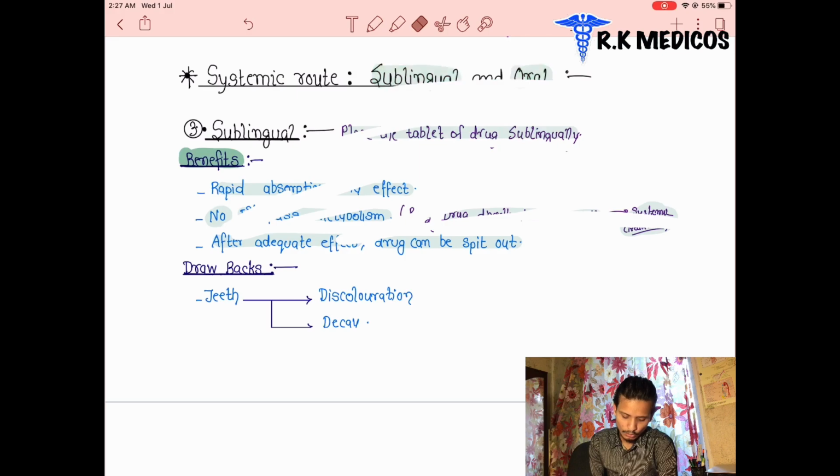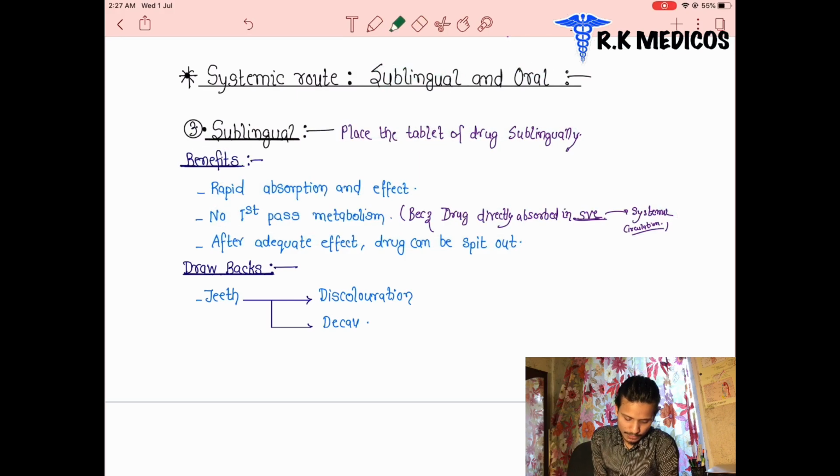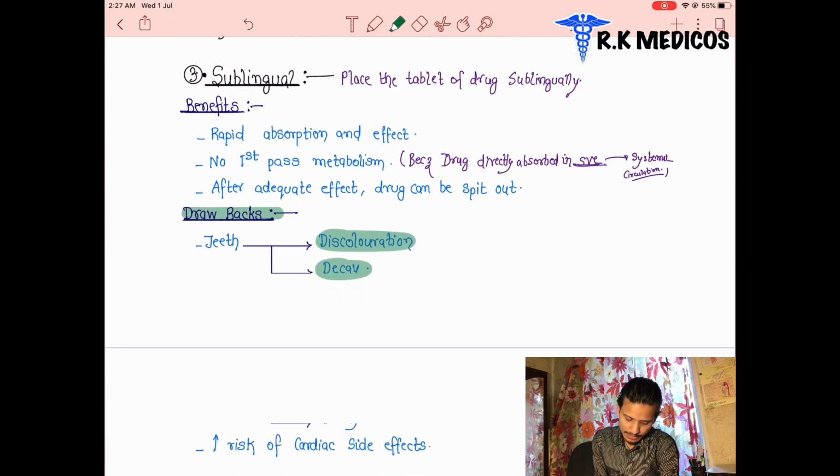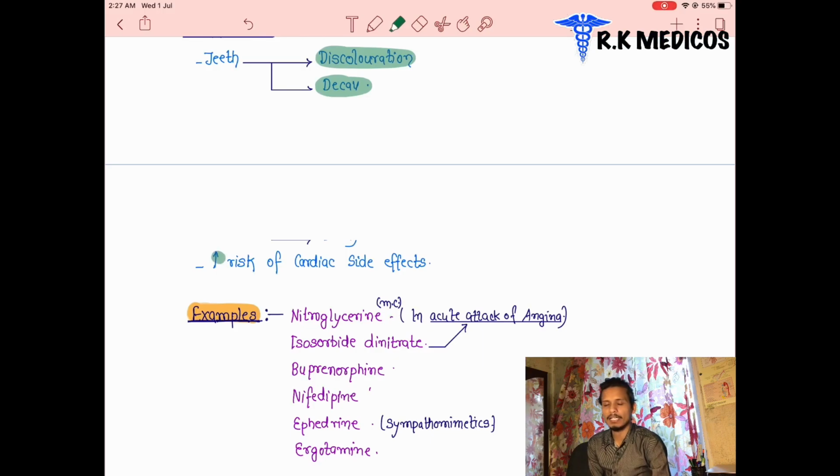Next, what are the drawbacks of these drugs, that is, sublingual drugs? The first is that the teeth are going to be discolored. Discoloration of teeth will happen. And next is decaying of teeth, the decay and discoloration of teeth. There are also several other effects we can see. They increase the risk of cardiac side effects. Cardiac side effects we can also see with these drugs.